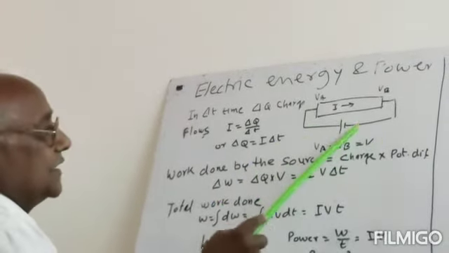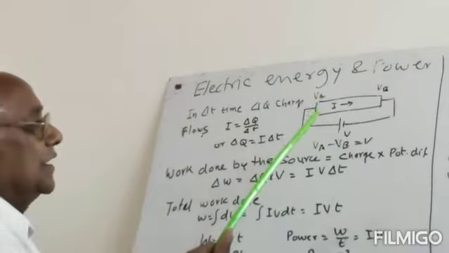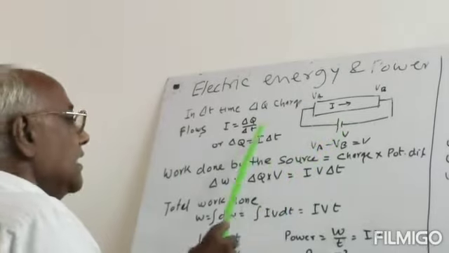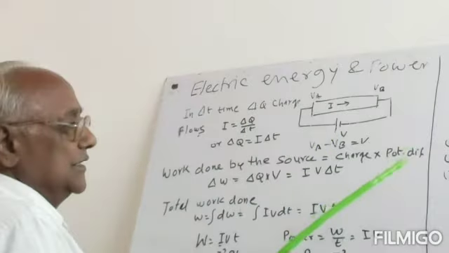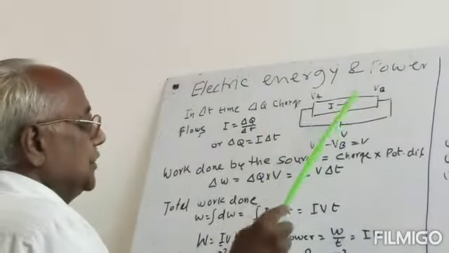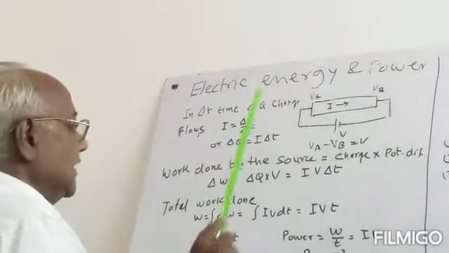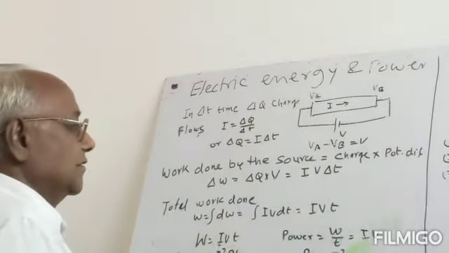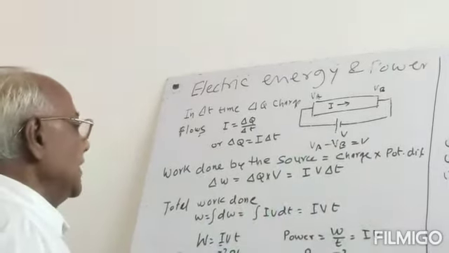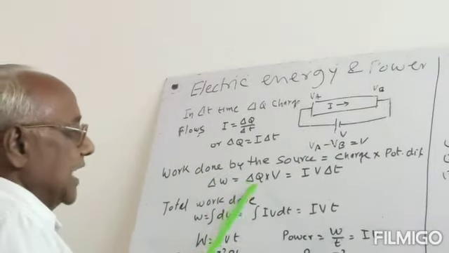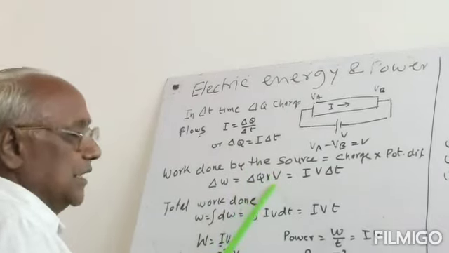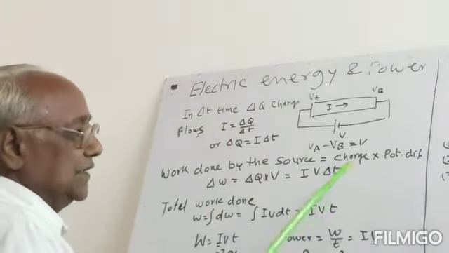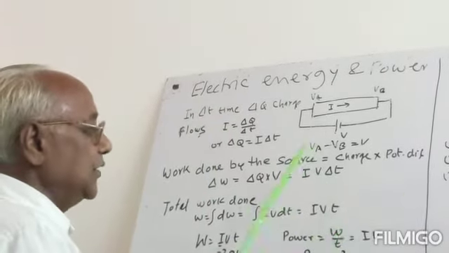Work done by the source. We can find it by a simple method, by taking the potential. What is the potential difference? If the potential difference between these two points, VA minus VB, is V, then what will be the work done by the charge? The work done will be equal to the charge multiplied by the potential. Now what is the potential? Potential is the work done to bring a unit charge from infinity to that point.